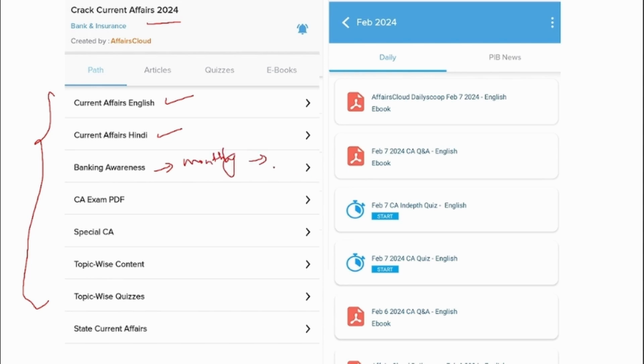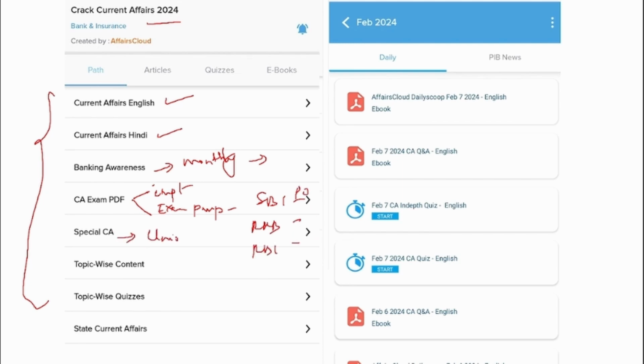So this PDF will contain the banking and the finance news of that respective month. And the current affairs exam PDF will have two categories. One is that the most important news of that particular month will be uploaded in this current affairs exam PDF, and also the exam perspective PDF will be uploaded, if you see, for SBI PO, RRB or RBI, all these.